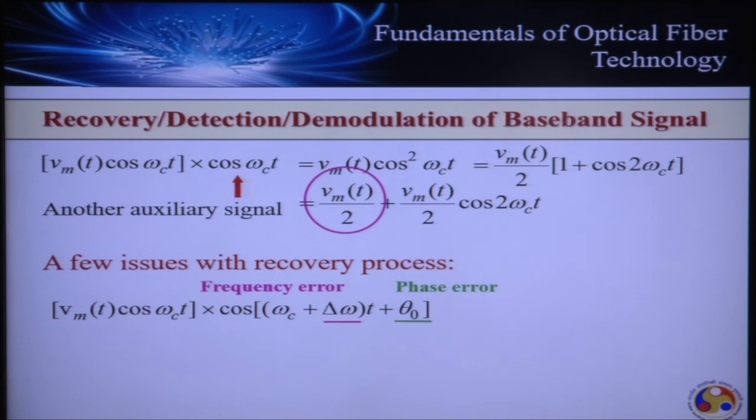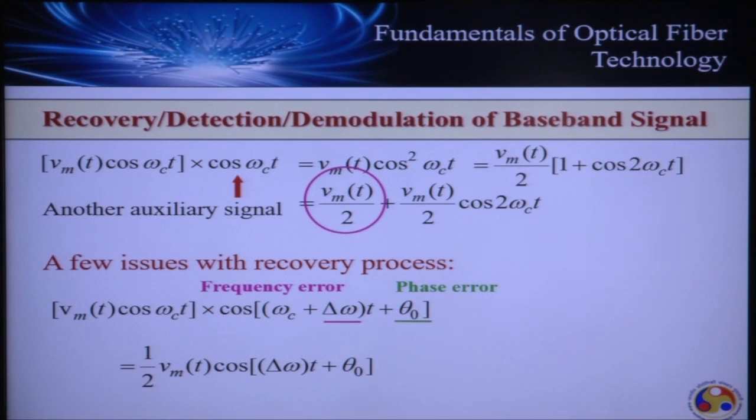In the example I explained here, with another auxiliary signal for reverse translation, cos omega c t, I assumed that there is no frequency error, that is delta omega is 0, and no phase error, that is theta 0 is 0. Now let's try to understand the impact of this frequency error, if any, and phase error, if any.